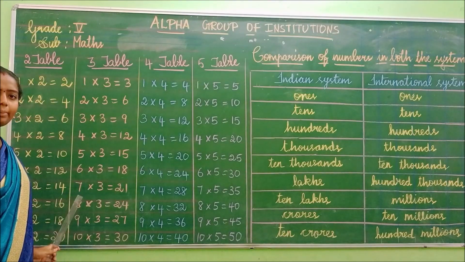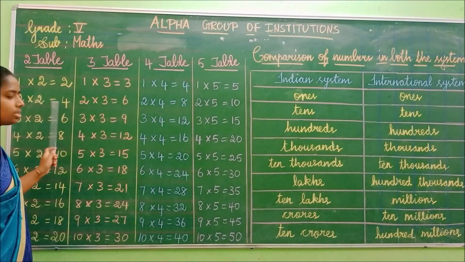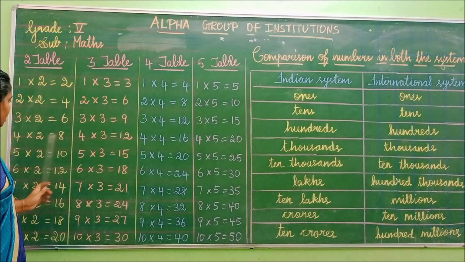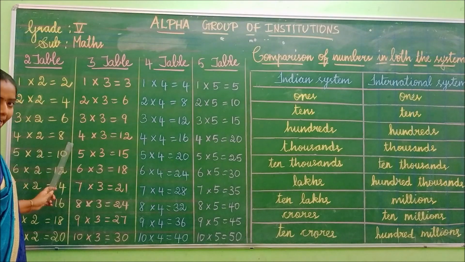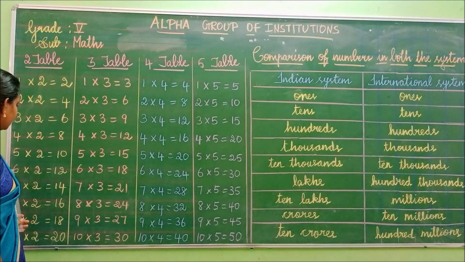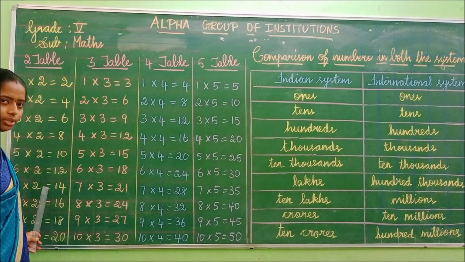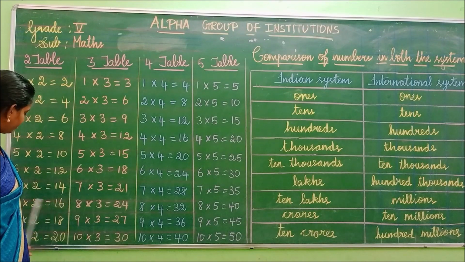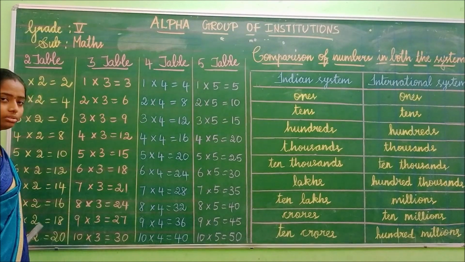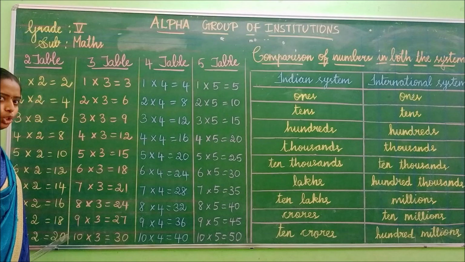Shall we repeat the 2 table? 1 2 is 2. 2 2s are 4. 3 2s are 6. 4 2s are 8. 5 2s are 10. 6 2s are 12. 7 2s are 14. 8 2s are 16. 9 2s are 18. 10 2s are 20.